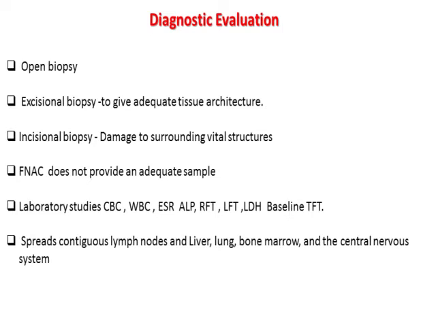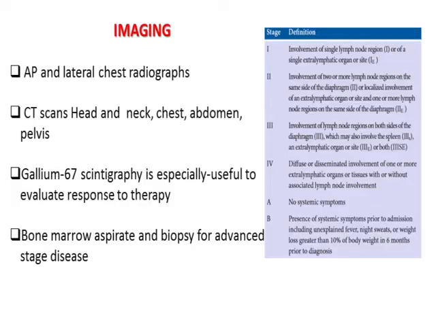These lymphomas spread to contiguous lymph nodes, and distant metastasis to the liver, lung, bone marrow, and central nervous system is also seen. For metastatic workup, we go ahead with CT scan of the head and neck, chest, abdomen, and pelvis. Gallium-67 scintigraphy is usually done mainly to evaluate the response to therapy, which differentiates between active tumor and fibrotic lymph nodes. We do bone marrow aspirate and biopsy for advanced diseases. Based on all this, we stage Hodgkin disease into 4 stages by the Ann Arbor classification.